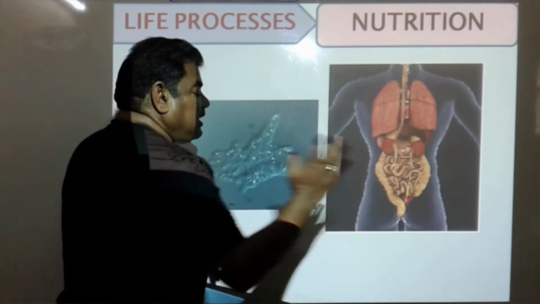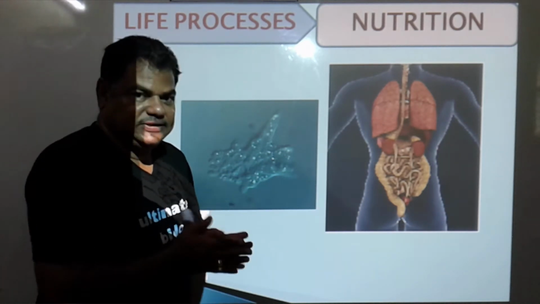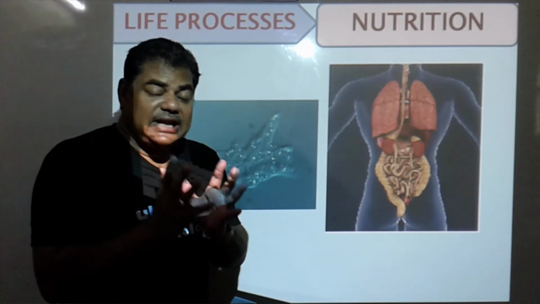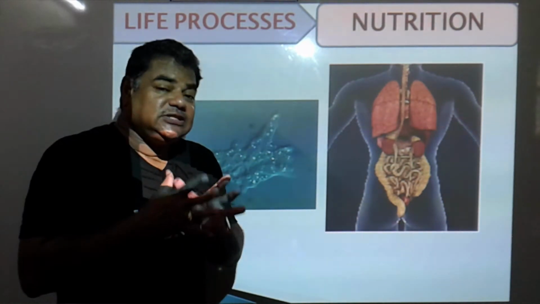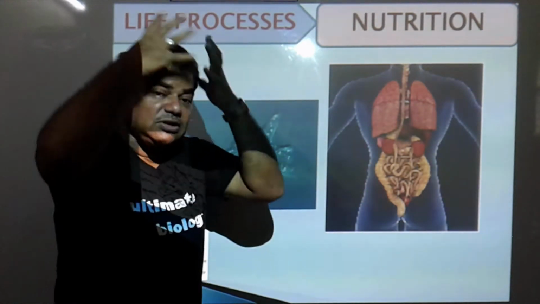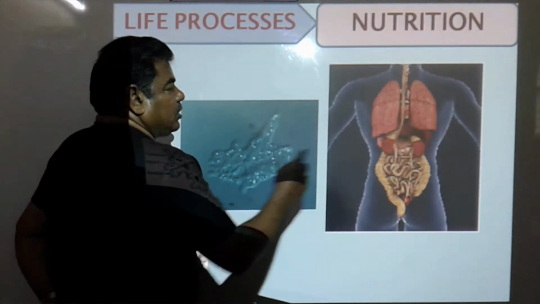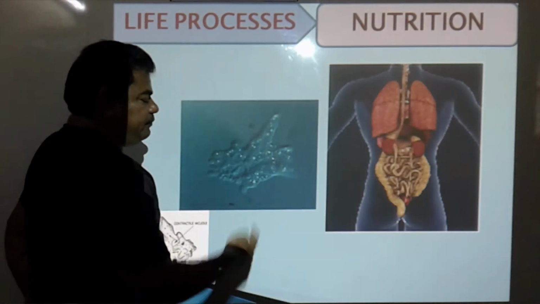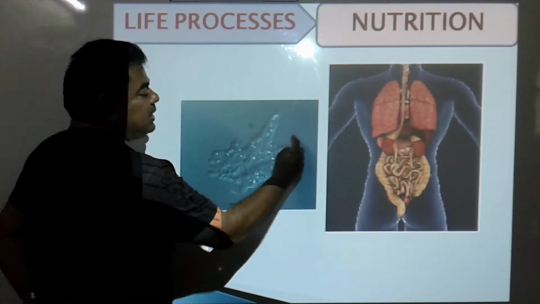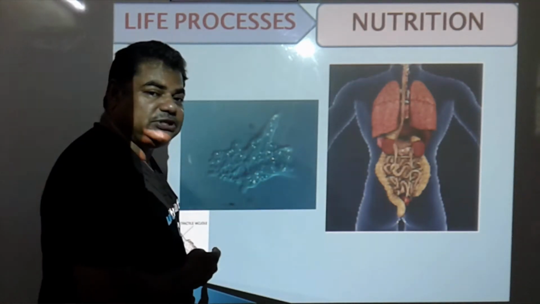In a multicellular organism, or in our body, the processes are complex, because we are multicellular organisms and different systems are present in our body. These systems are made up of organs, and organs form organ systems in organisms like this. Now we take food material inside our body. Amoeba also takes food material. It produces false feet, finger-like projections, captures the food material and takes it inside its body. The same ingestion process is going on.